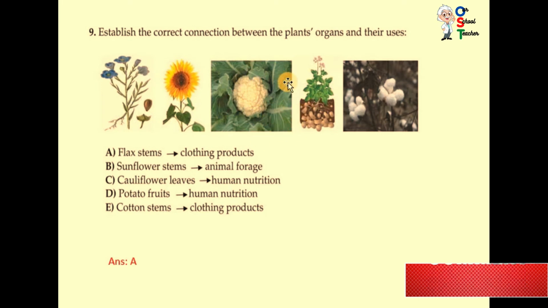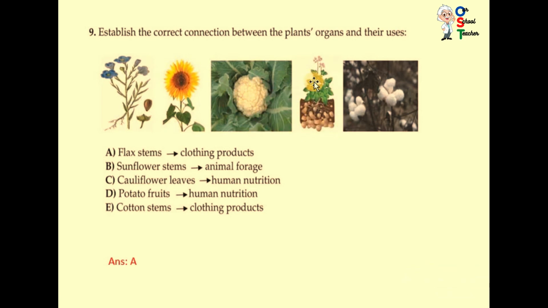C. Cauliflower leaves, human nutrition. Cauliflower, flower, not leaves. Cauliflower can be used for food. You can see in this diagram potato fruits. Potatoes are not fruits, they are underground stems and they are used for nutrition purposes. Potato fruits actually are poisonous, so they cannot be used as human nutrition. Cotton stems, clothing product. Cotton is very important to make clothes, but not stems. Cotton flowers are important for clothing products. So all are incorrect. Only A is correct.